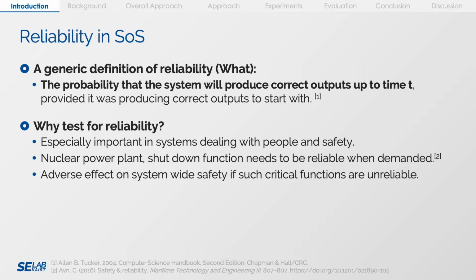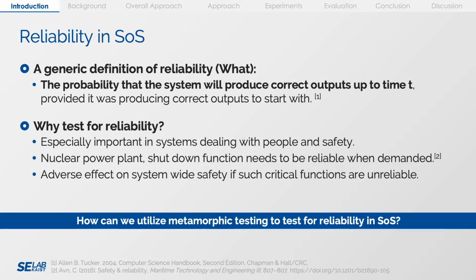Why do we want to test for reliability? This is especially important in systems dealing with people and safety. Systems such as nuclear power plants need to have reliable functions. If such critical functions are unavailable, there will be an adverse effect on system-wide safety. How can we utilize metamorphic testing to test for reliability in SOS?